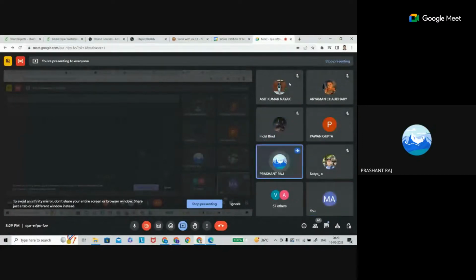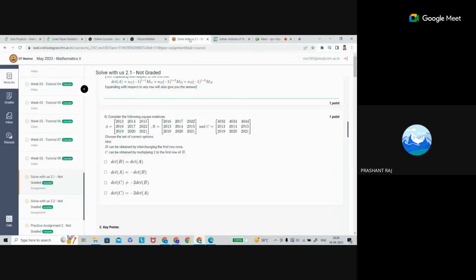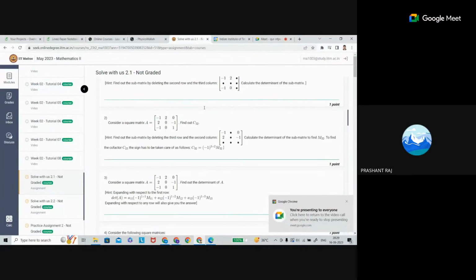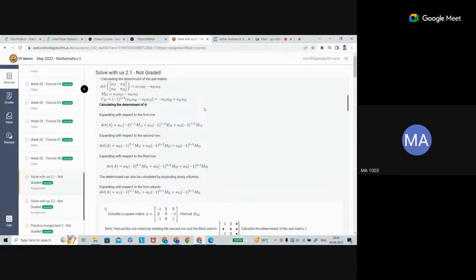Sir, I was asking: can I call the minor the determinant of that small matrix? Yes, the one without the sign is called the minor, and if you add the sign, it becomes the cofactor. The small matrix is called the minor matrix, and once you find the determinant of that matrix, that number is called the minor.